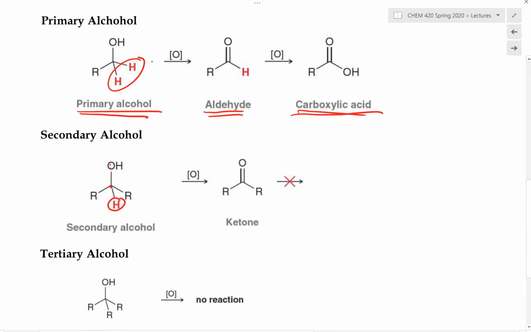You can see the importance of the alpha hydrogen: no alpha hydrogen, no oxidation. So what is the role of this alpha hydrogen? The answer is, when we look at the reaction mechanism, we will be able to see why. So it's important for us to discuss the reaction mechanism so we recognize the importance of that alpha hydrogen.